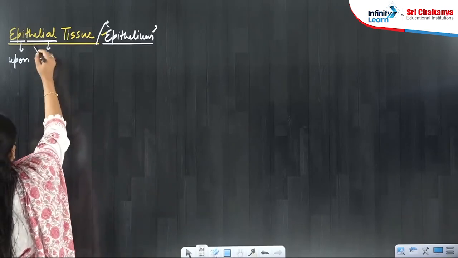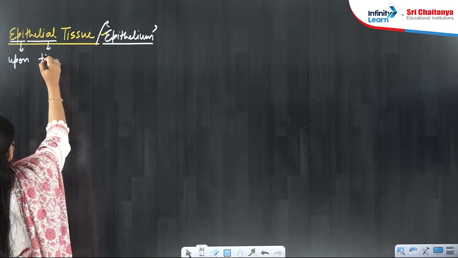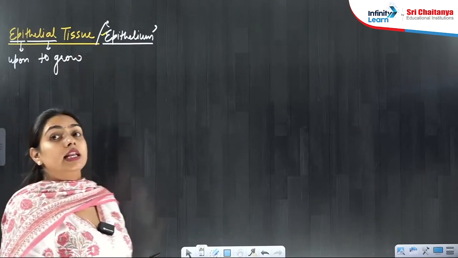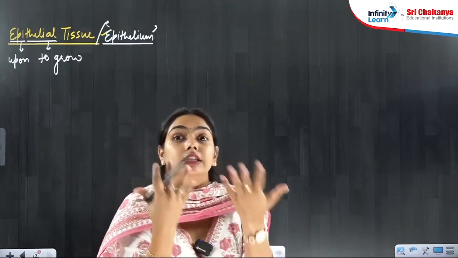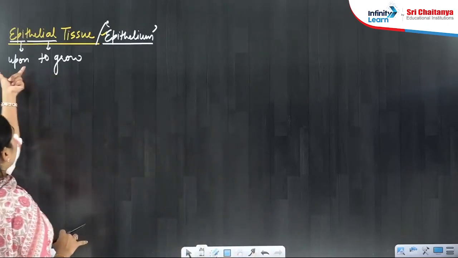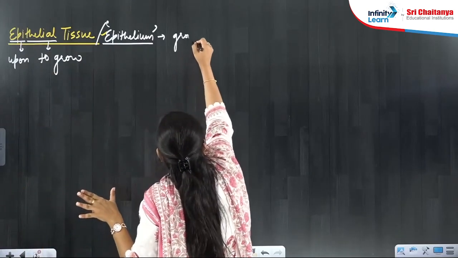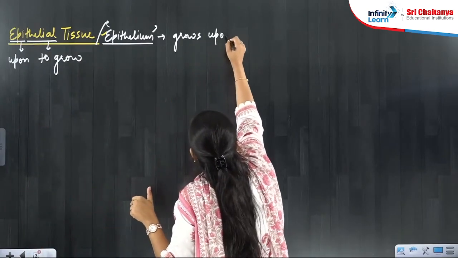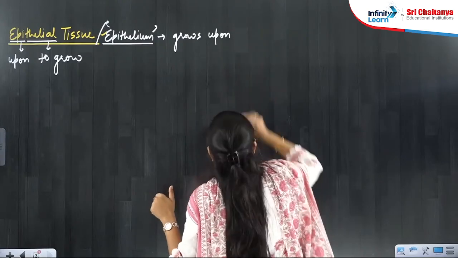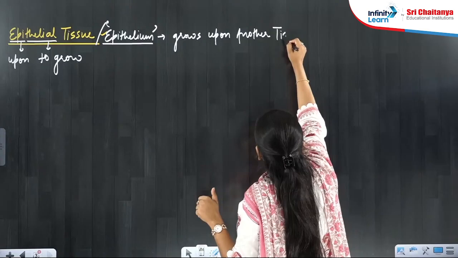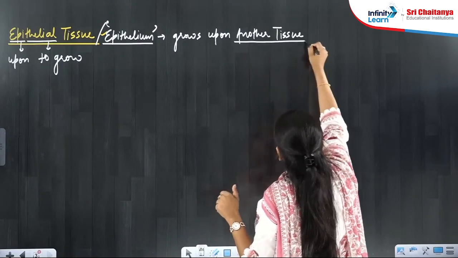So upon, thelium means to grow. Why is its name epithelium or epithelial tissue? Because, very important, it grows upon another tissue. Can anybody tell what that other tissue is?